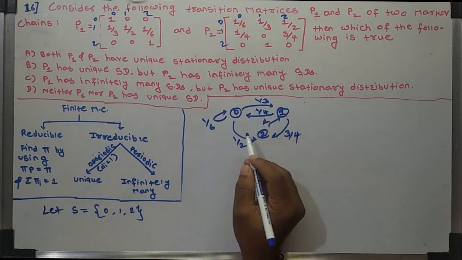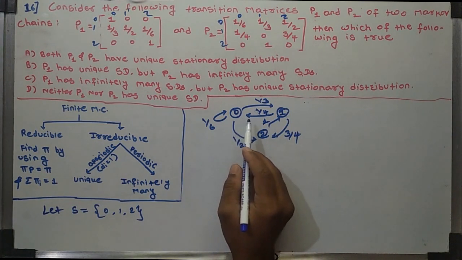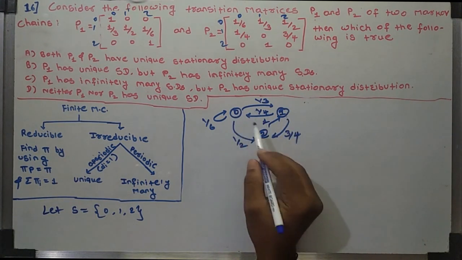Here in this Markov chain we can go from any state to any other state.